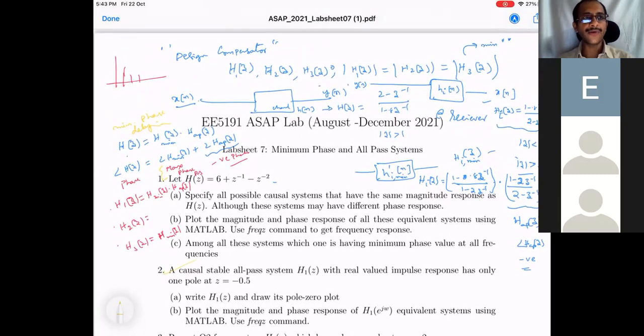Right. Okay. So I would suggest that this recording with this discussion will also be shared with you. Go through it again and understand the things, because of the time I have discussed it a little quicker. Try to understand, and then you do it. If you have any further questions, we'll discuss in the next lab, both for filter design and minimum phase decomposition, all pass decomposition. Thank you then.